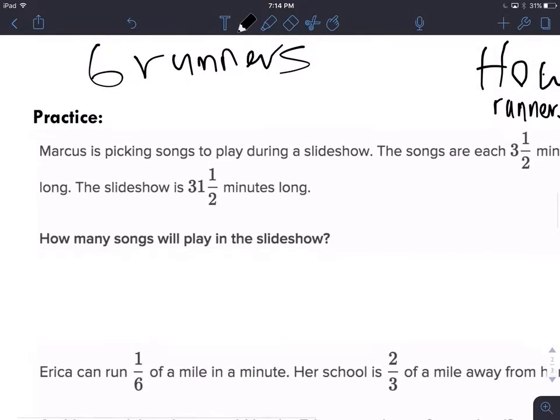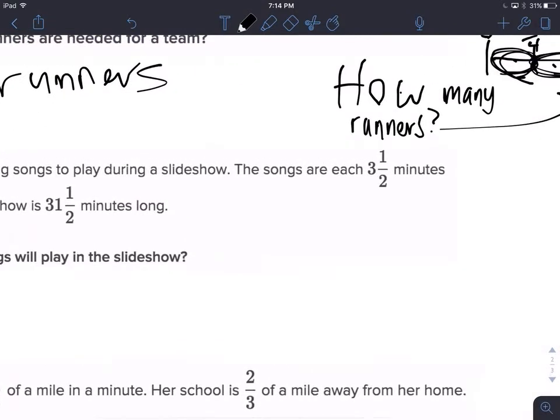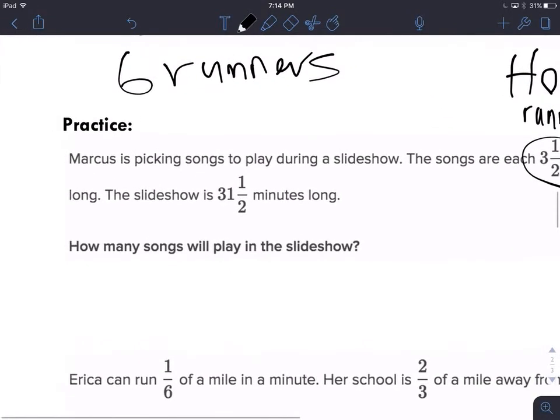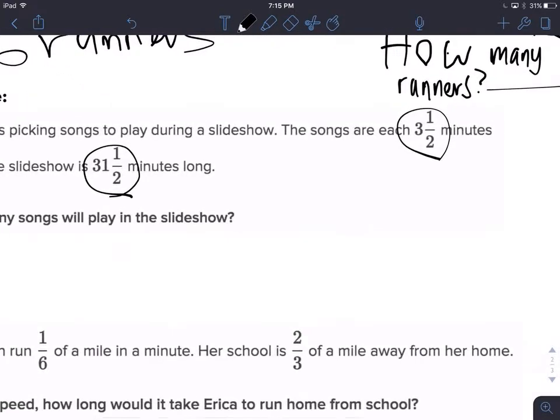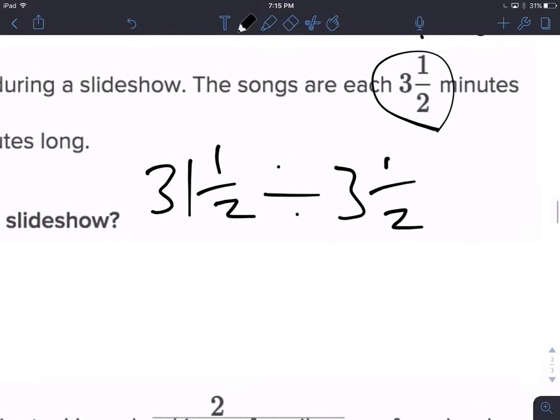Next up, Marcus is picking songs to play during a slideshow. The songs are each 3.5 minutes long. The slideshow is 31.5 minutes long. So the slideshow starts off being 31.5 minutes long. That means that's what we're starting with. So 31.5 divided by 3.5. Now we've got to figure out what those are as improper fractions, because otherwise it's going to be really difficult to do.